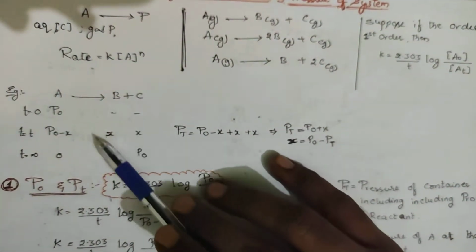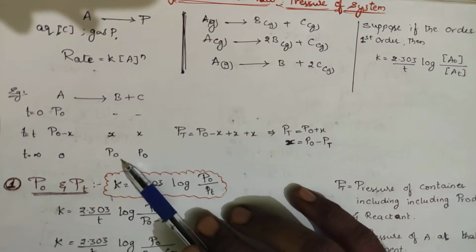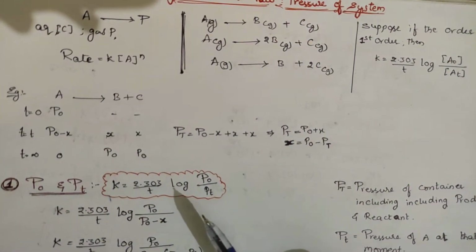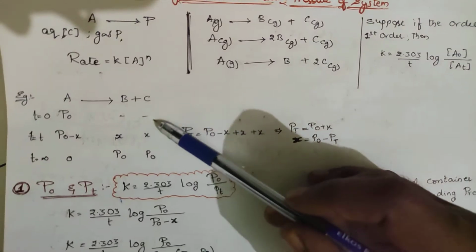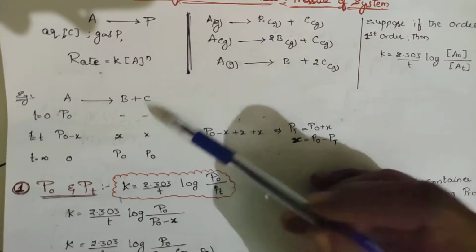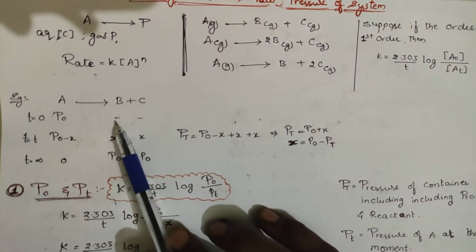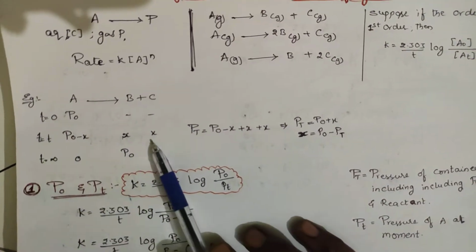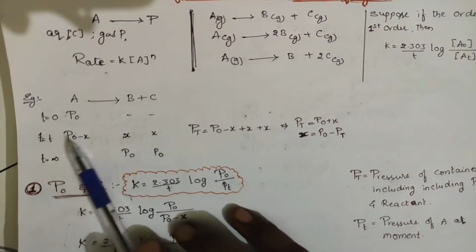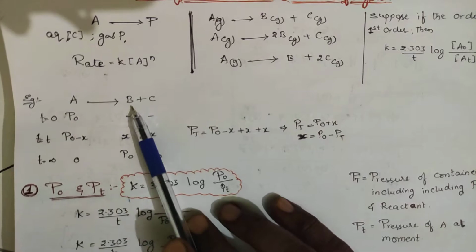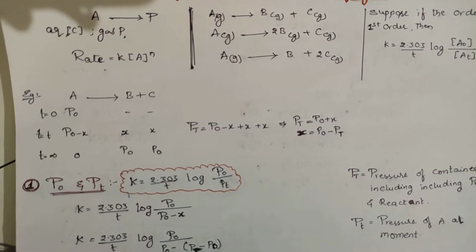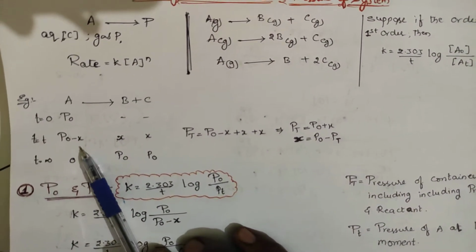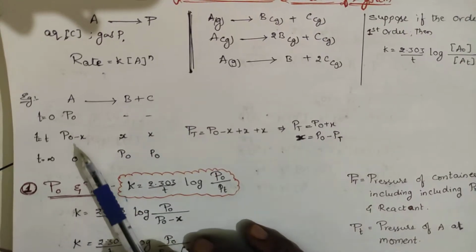Then what happens to B? Initially I have taken P naught, right? So this formation is P naught, and this one is P naught. Now first I am talking with respect to these two. P total at time T, the total pressure exerted by the gases, is the pressure exerted by A, pressure exerted by B, and pressure exerted by C. Three gases are there, no? Some amount of A has been converted into product, but some is remaining.